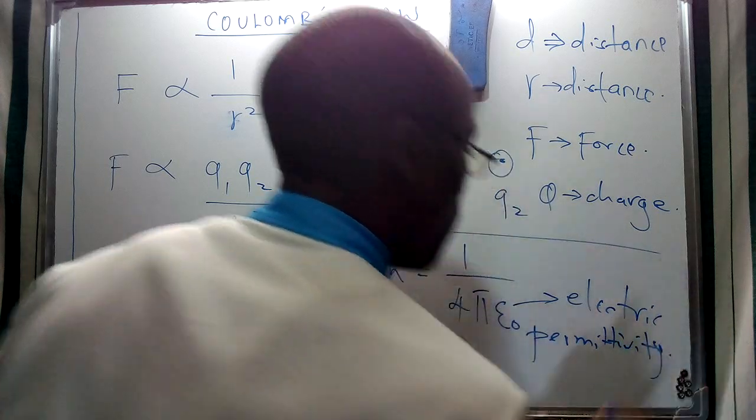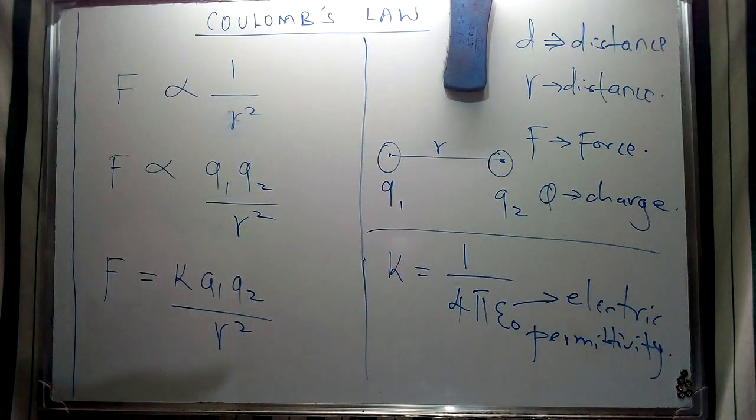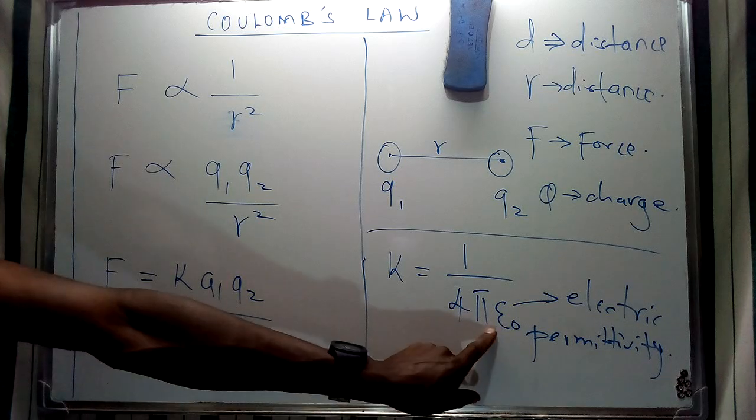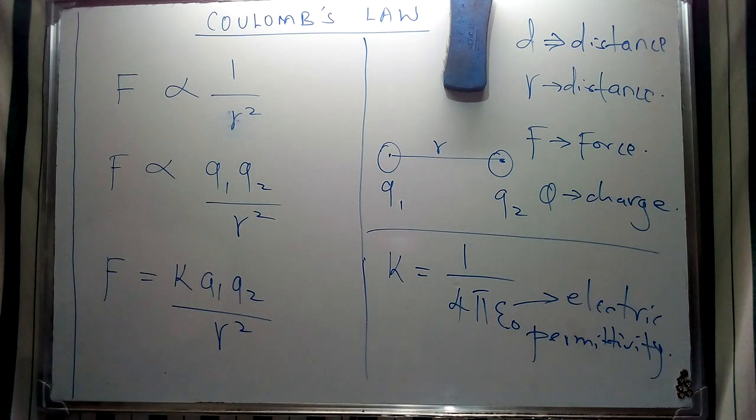And sometimes in some of our videos, we're going to look at the concept of permittivity constant and others. This is pi, which appears in some of our videos. This is a constant also. So that is the implication of that. So this basically is going to refer to what we call Coulomb's law, which is going to be applied in electricity and magnetism and some aspects of electrostatics that I've mentioned.